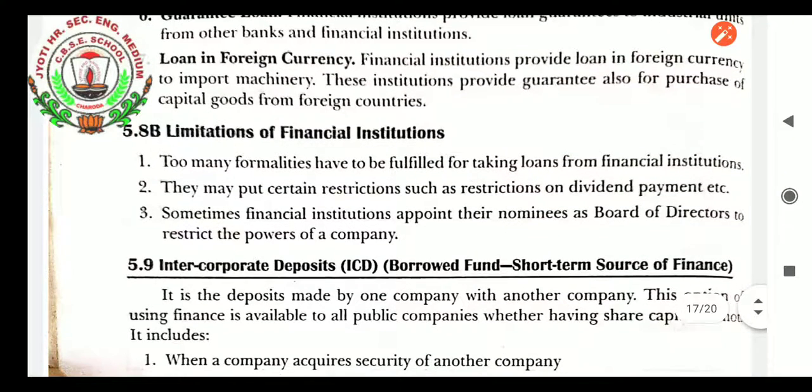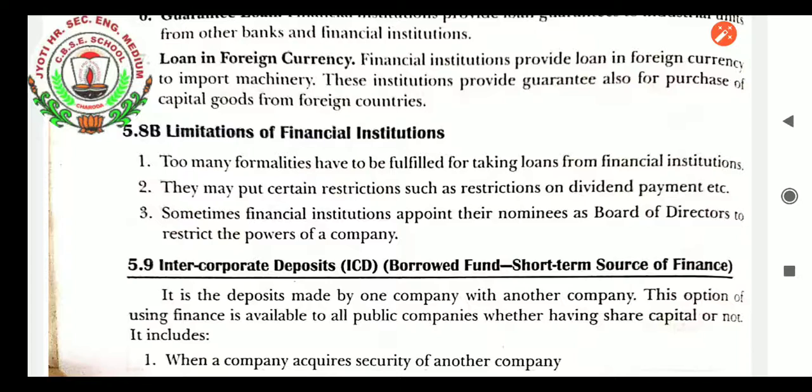Limitations of financial institutions: too many formalities have to be fulfilled for taking a loan from financial institutions. They may put certain restrictions, such as restrictions on dividend payment, etc. Sometimes financial institutions appoint their nominees on the board of directors to restrict the powers of a company. So these are the disadvantages of financial institutions. Because of this, some companies don't prefer financial institutions. They prefer commercial banks for taking loans or other sources of finance.